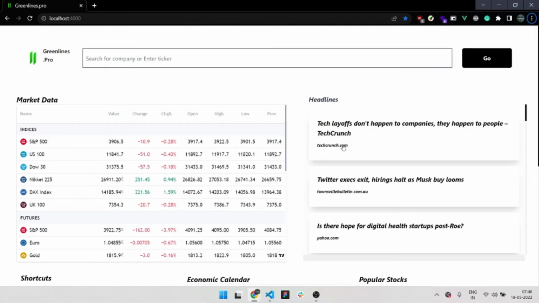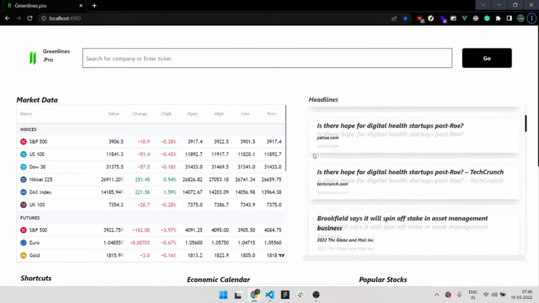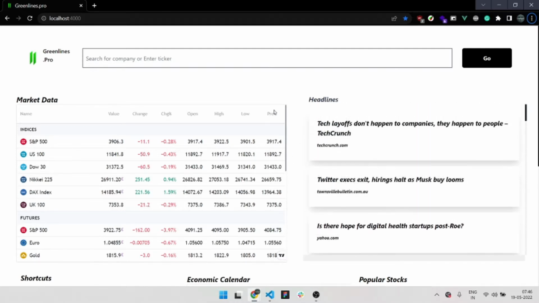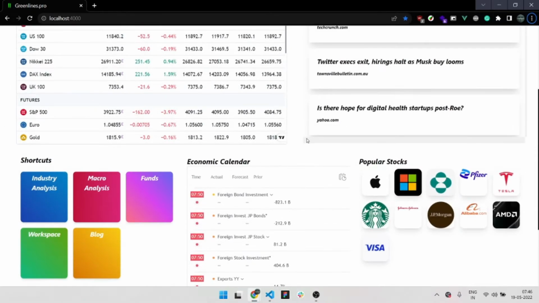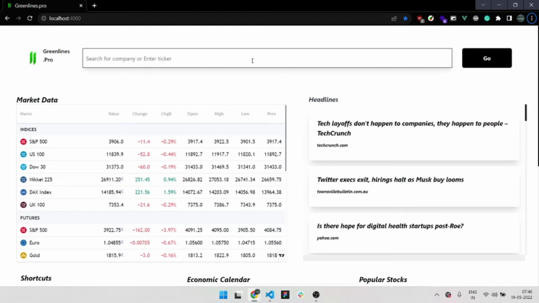When you log in, this is what you're going to be welcomed with. This is the home page. So here we have the market data. You can see the live data here, and here headlines and all the shortcuts and the economic calendar. But the most important part of the main page is the search engine.